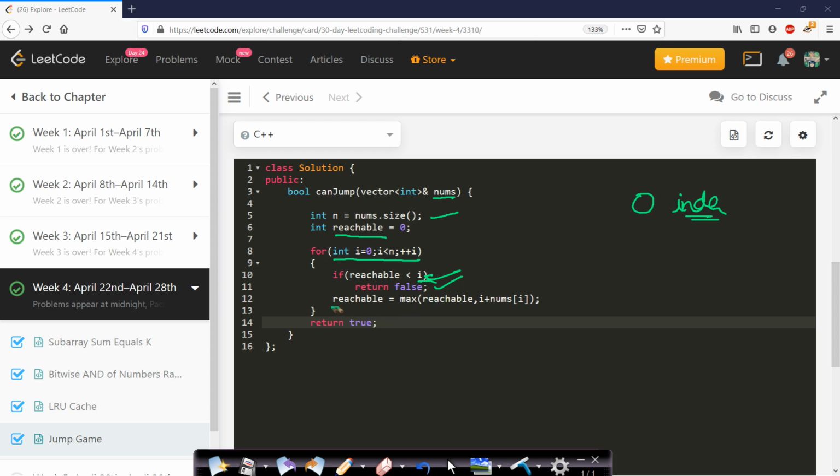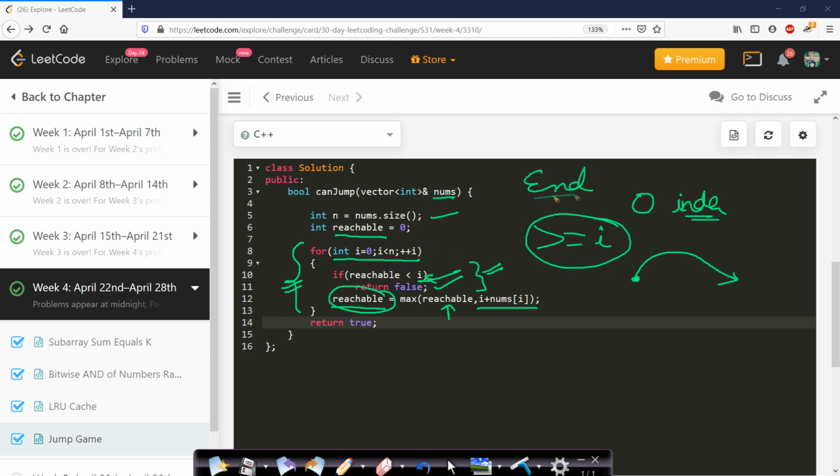Otherwise we will update this reachable distance to the maximum of the current reachable distance, comma, what we get if we make a jump from the current index. So which one is maximum? We will take this in reachable. And finally, when we are done processing all the elements, and if we have not hit this reachable less than I condition, this indicates that we have processed all the elements and the reachability was greater than or equal to I at all times. And when we have processed the ending index and reachability is greater than or equal to I, that means reachability is greater than or equal to this ending index. Therefore, we will return true without doing any checks.